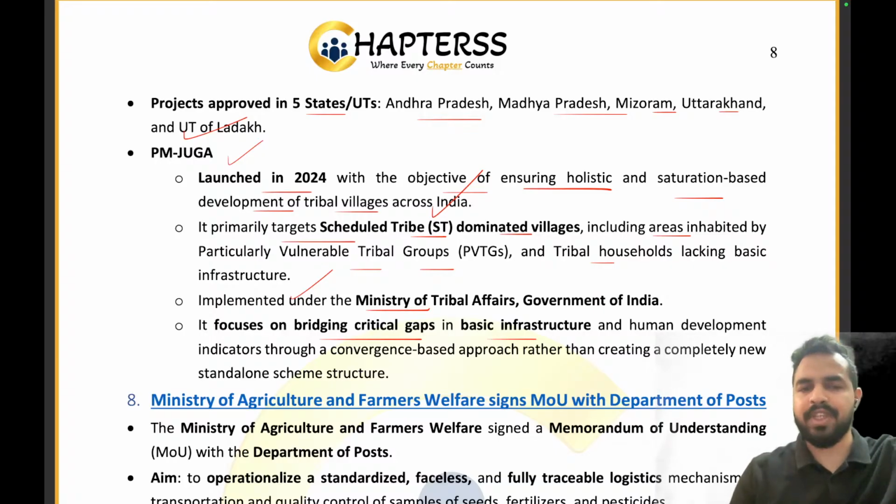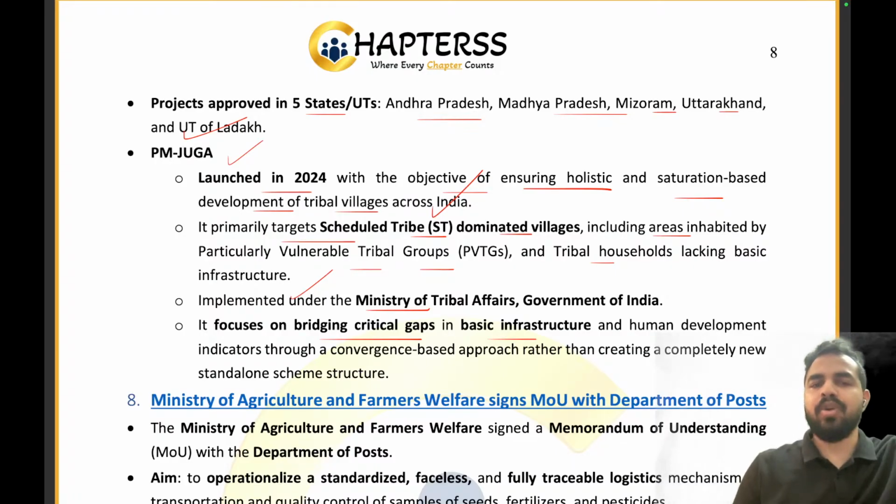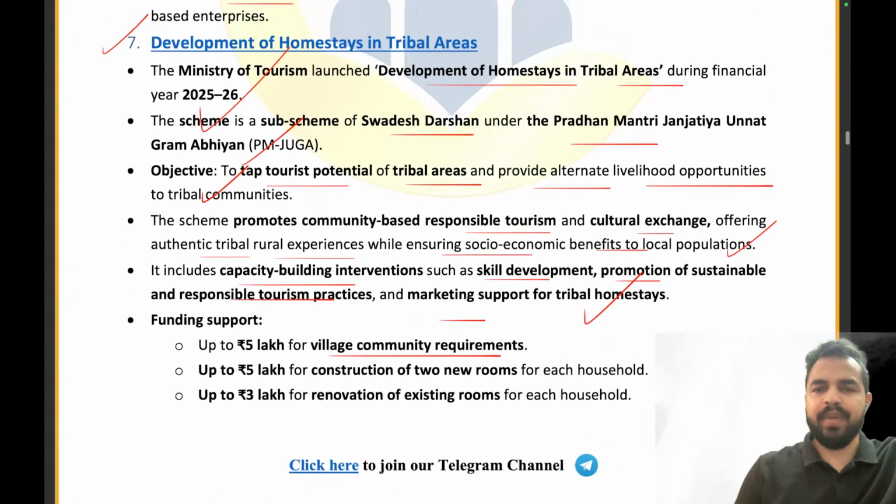So, guys, we have already discussed all of this part, right? So, what we are doing is we are helping the basic infrastructure, right, by providing them funding support for the creation of the two new rooms and the renovation of the existing rooms. Then this will be under which ministry? We are talking about which area, tribal area. So the Ministry of Tribal Affairs will be working there, and we are going to primarily target which villages, the villages dominated by the scheduled tribe population and the PVTGs, the particularly vulnerable tribal groups and the tribal households. Clear all? So this part is clear to everyone. I believe that now let's move on to the questions.